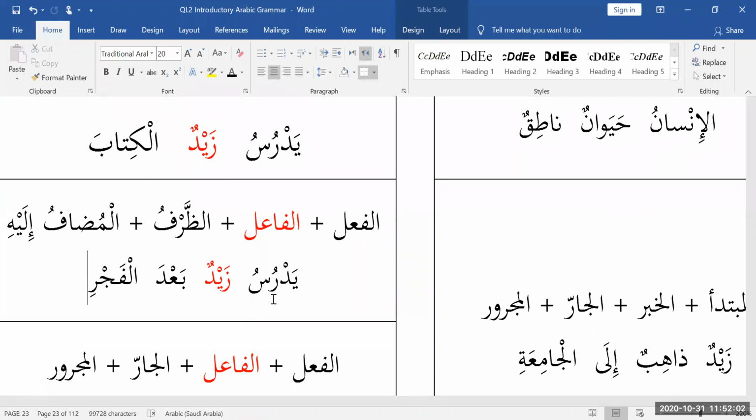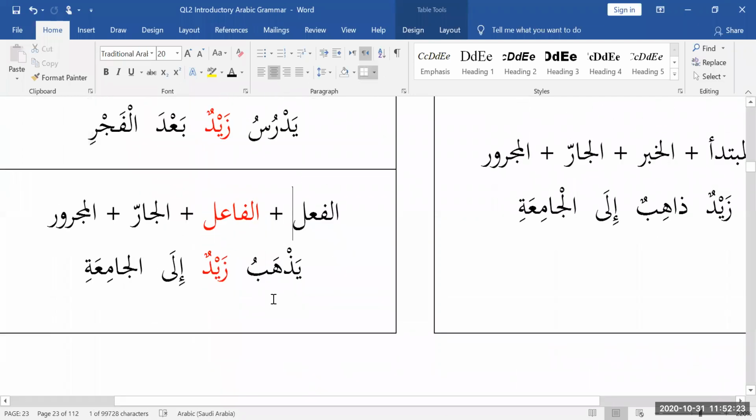Okay. So usually the dharf ba'da, which is a time, which means after, is not always, but usually followed by an ism majroor, a mudaf ilayh, which is in the jar state. How do I know this word is in the jar state? Because of the kasra ending.